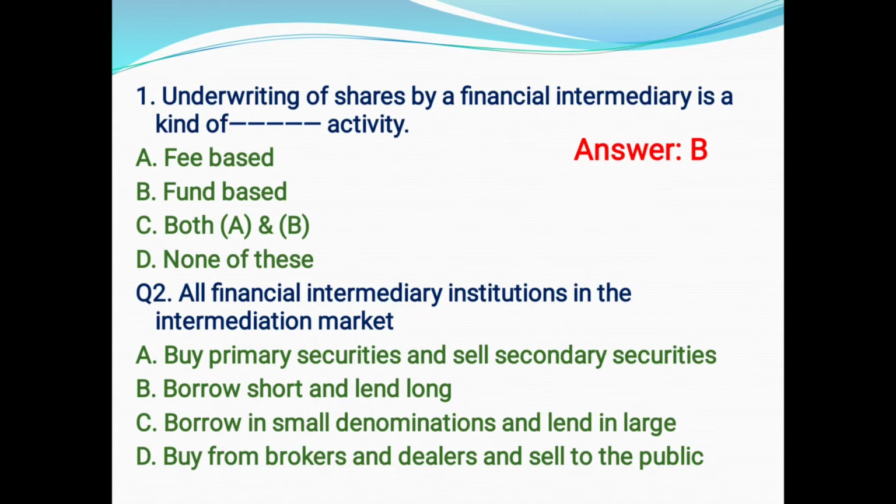Next, question number 2. All financial intermediaries or institutions in the intermediation market, the options are: A, buy primary securities and sell secondary securities. Option B, borrow short and lend long. Option C, borrow in small denomination and lend in large. Option D, buy from brokers and dealers and sell to the public. So here the correct answer will be option A, that is buy primary securities and sell secondary securities.